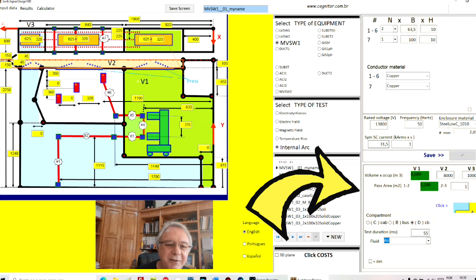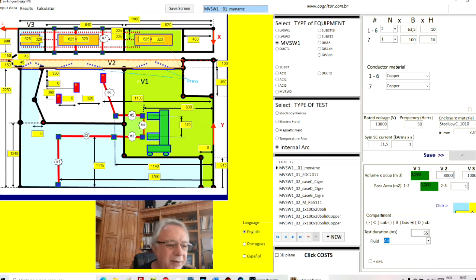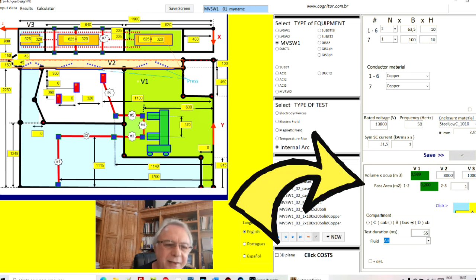For internal arc, we have the geometry of the compartments, and the consequence of the geometry are the internal volumes, which are automatically calculated. But when an internal arc occurs, the air which is inside, which is pressurized after the opening of the windows, can go to other volumes that I call here V2 or V3.